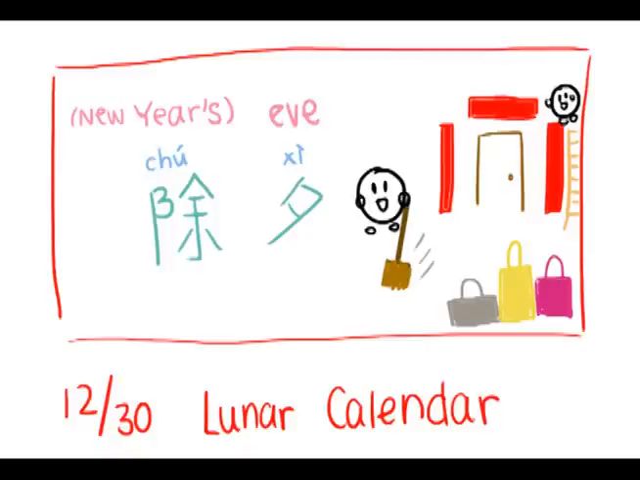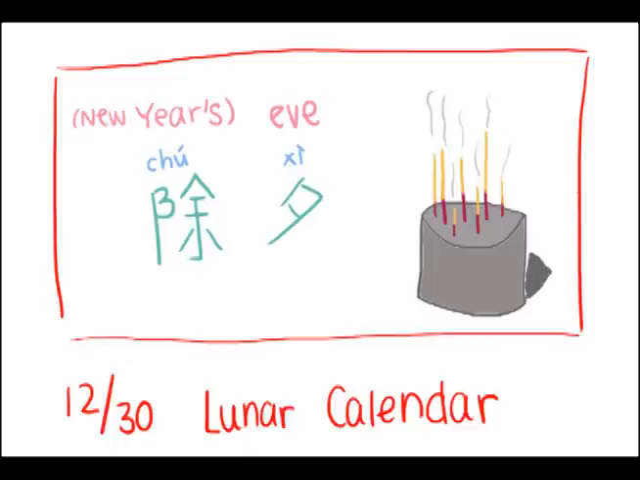Families do a final cleanup of the house since it is believed that if they clean up during the new year, they would sweep away the good luck. Decorations are put up, usually in the color red, because it is a lucky color in the Chinese culture. New clothing and other items are bought to symbolize a new start. Religious families also send the kitchen god back to report about the family's good deeds to the Jade Emperor.